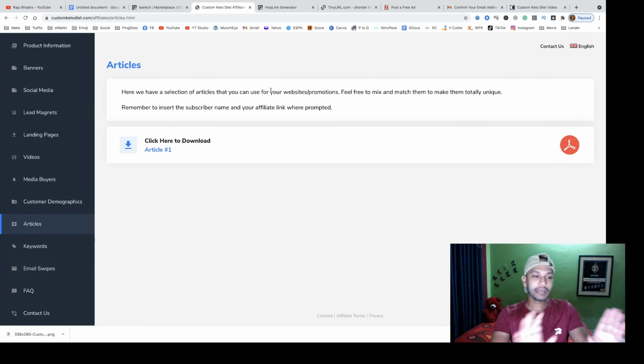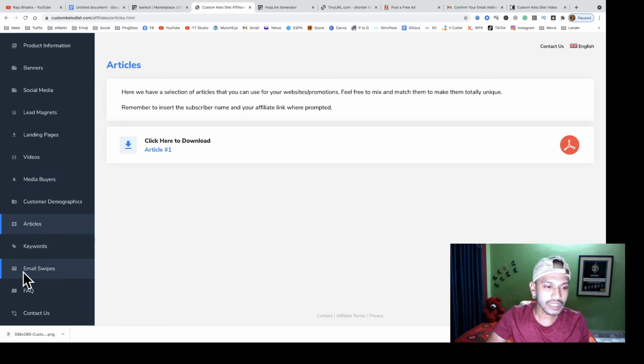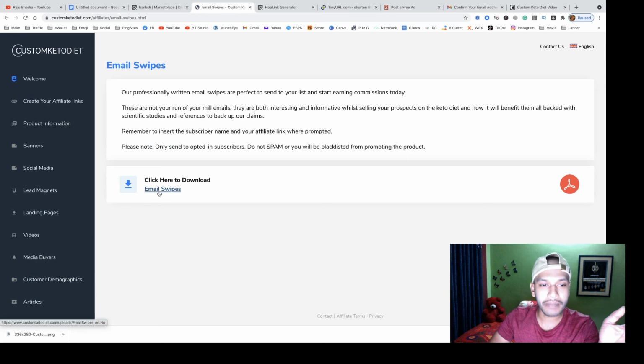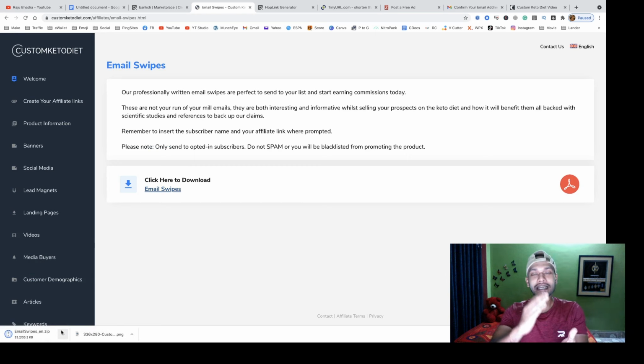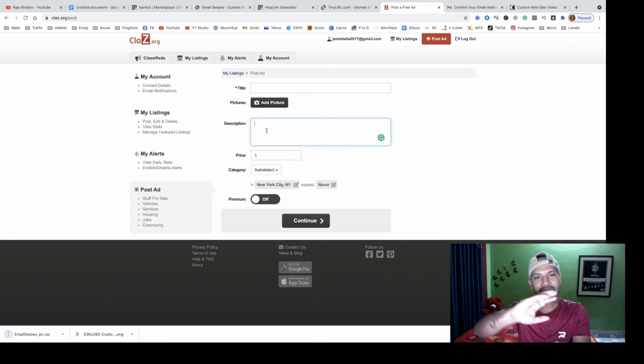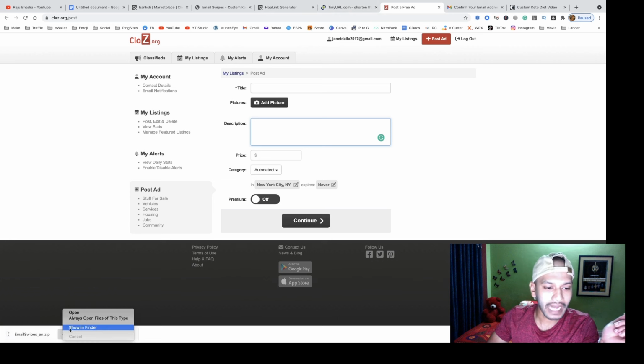It's the best option if you choose the email swipe. Just download the email swipe, and you can use the best title and the best description. For every product you can get this email swipe like this.